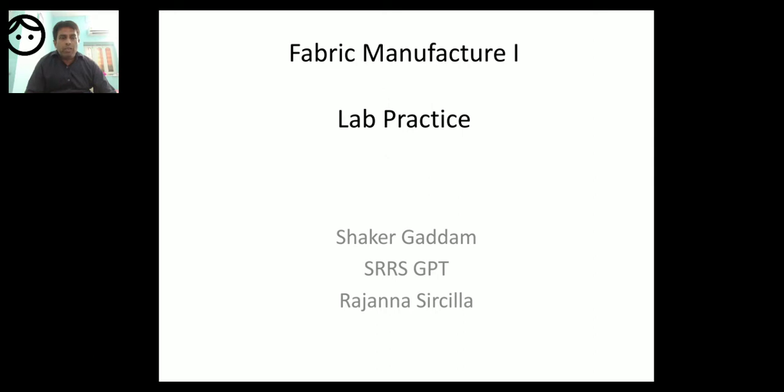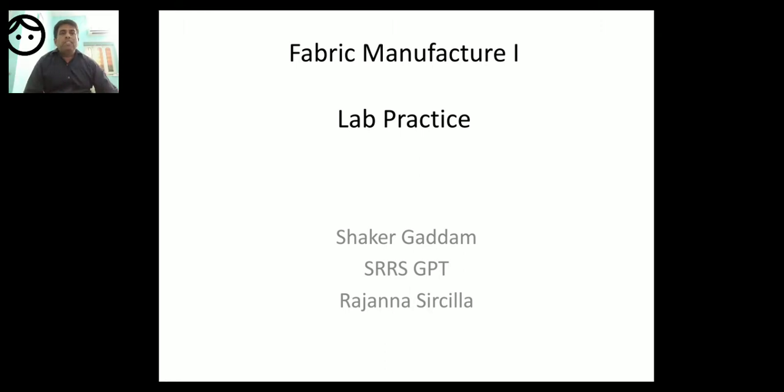Before coming to that, for the new students, I will explain in a few minutes what primary motions and secondary motions are. Primary motions are essential for the functioning of the loom.